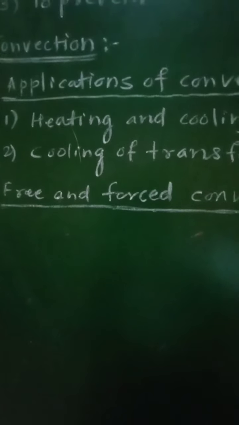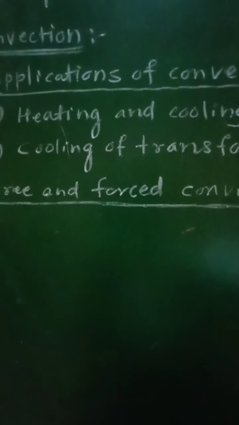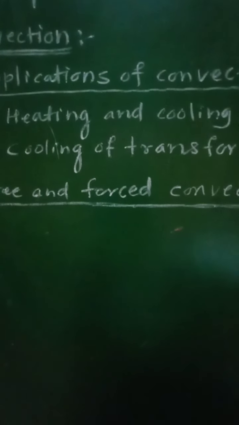That means if the heat energy is removed from the body under ordinary conditions, then that process is called free or natural convection.